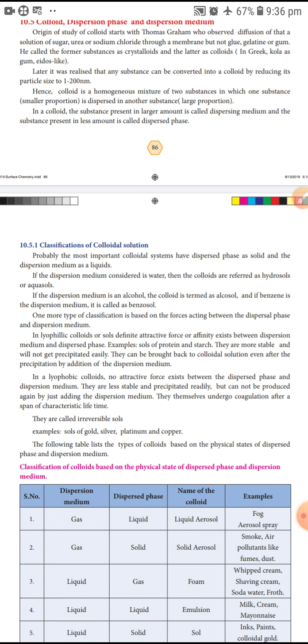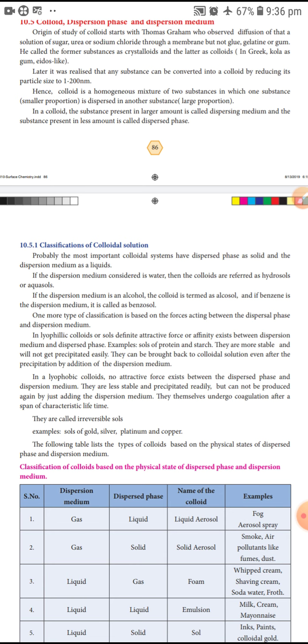A colloidal system has a dispersed phase and a dispersion medium. Here the dispersed phase is a solid and the dispersion medium is a liquid. If the dispersion medium is water, then the colloids are referred to as hydrosols or aquasols. Hydro means water, sol means colloid, so water colloid: hydrosol or aquasol.